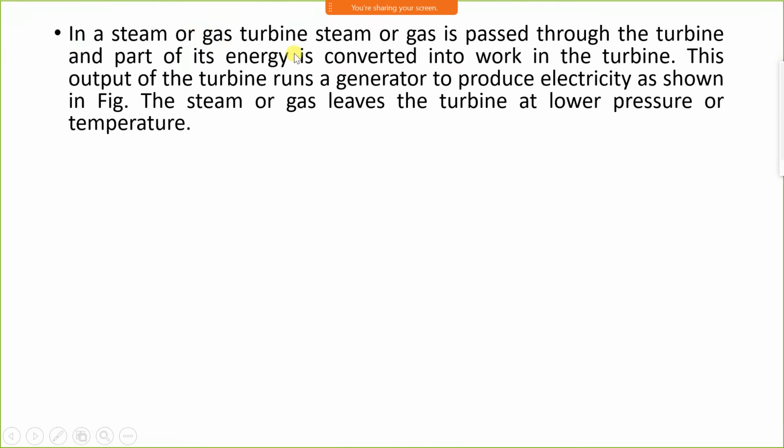In the steam or gas turbine, the steam or gas is passed through the turbine and a part of the energy is converted into work in the turbine. The output of the turbine runs a generator to produce electricity, as shown in the figure. The steam or gas leaves the turbine at a lower pressure and temperature.